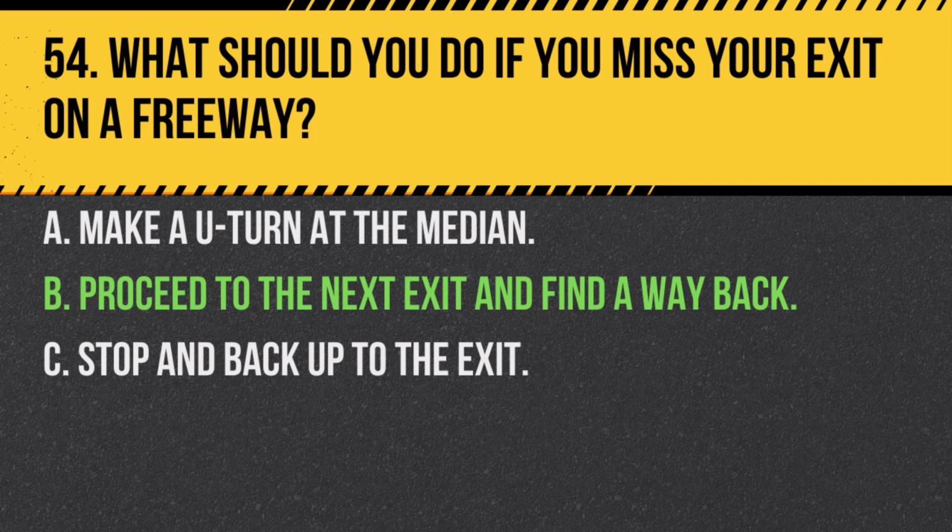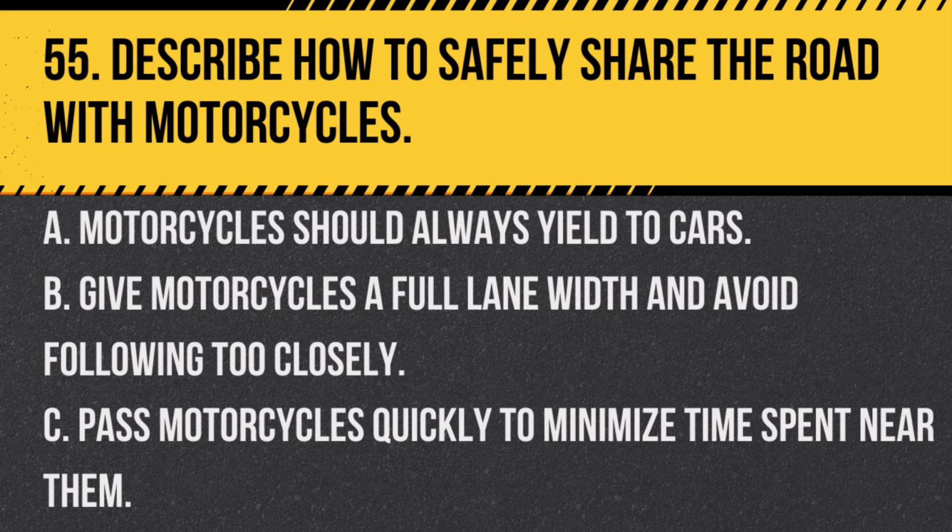Question 55. Describe how to safely share the road with motorcycles. A. Motorcycles should always yield to cars. B. Give motorcycles a full lane width and avoid following too closely. C. Pass motorcycles quickly to minimize time spent near them. Answer B. Give motorcycles a full lane width and avoid following too closely. Motorcycles should be given a full lane width, and drivers should avoid following too closely.